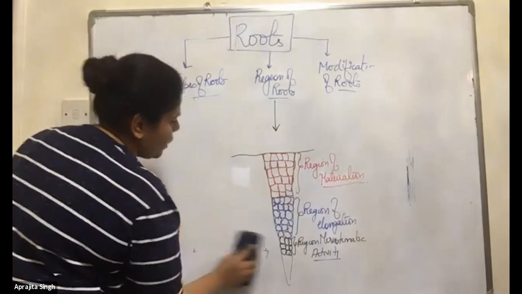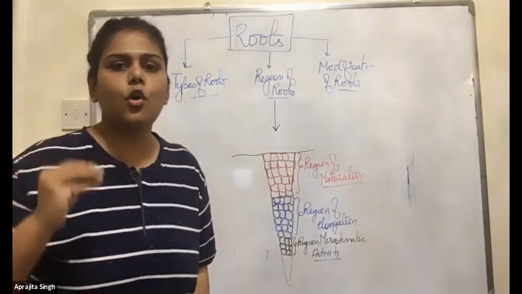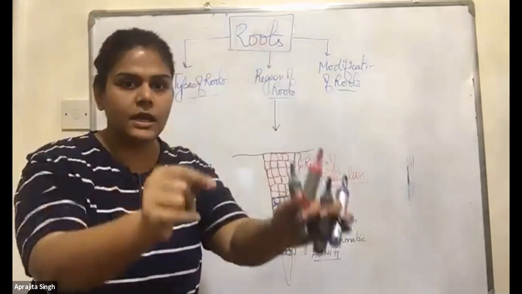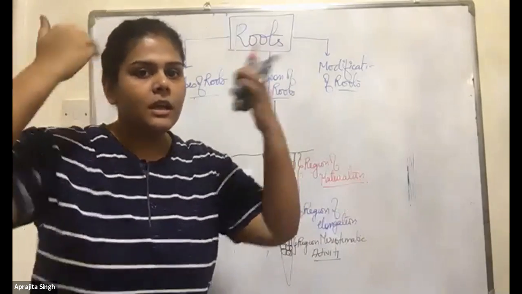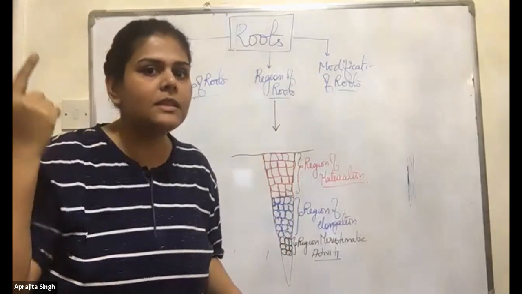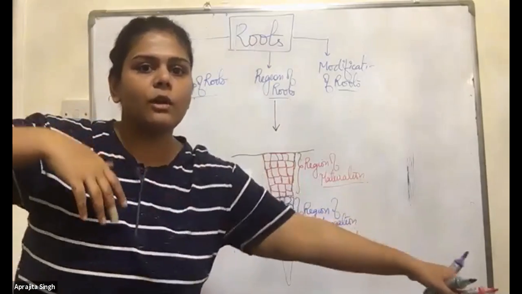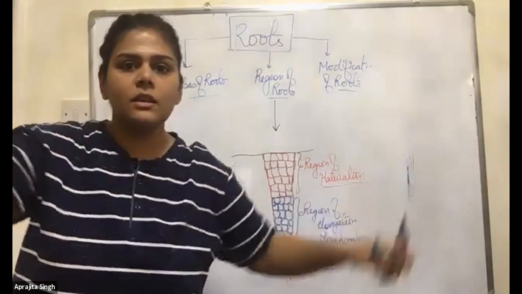Now, one very important thing. Whenever you are asked a question about root hairs, always remember your head is having big hairs, okay? Rest of the body is not having these big hairs. Imagine if your hands, your stomach, your back had these big hairs, what would happen?